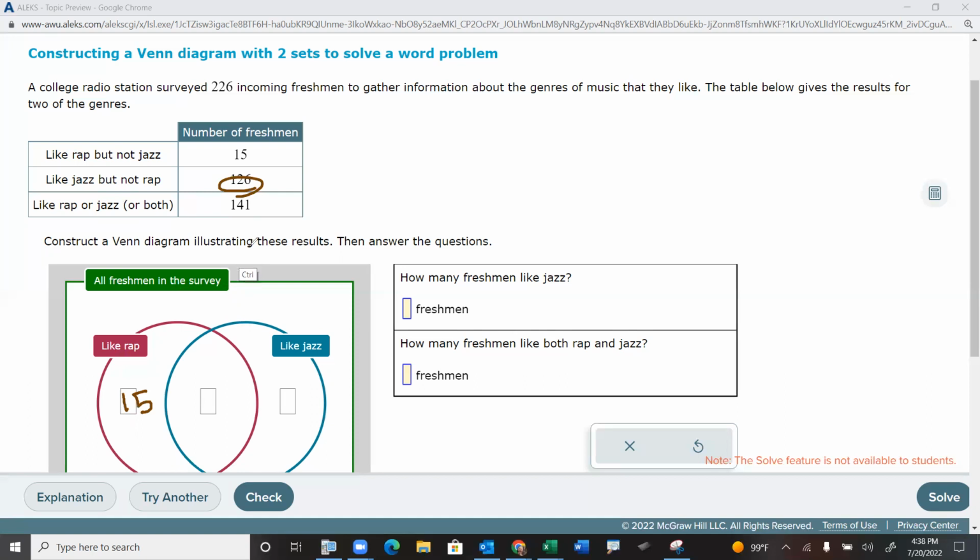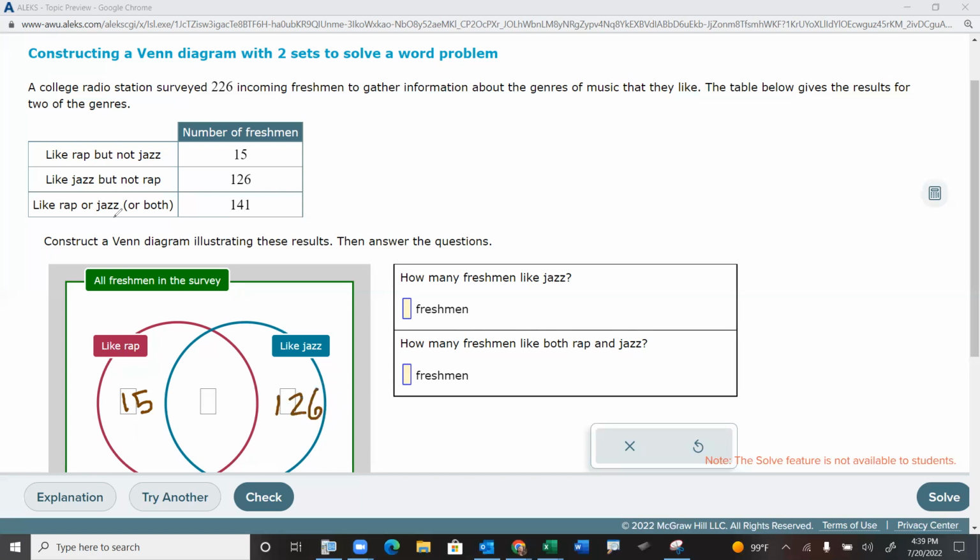If it just said 126 people like jazz, that 126 would be split up over these two groups, and we would need more information to figure out how many in each. But it doesn't say that. It just says 126 are in the jazz group here, but not rap, because this middle area is rap as well as jazz.